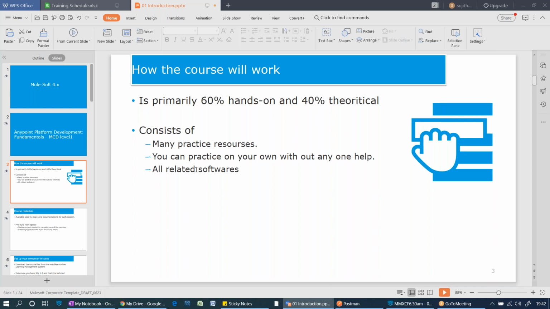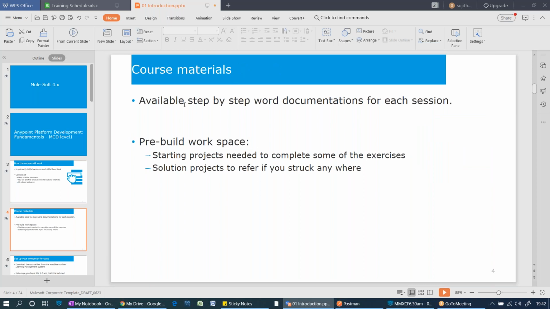You don't need to go to different product owners and download each one. Straight away you can download my zip file and extract it. It contains all related software and documentation. This one is also similar: every step-by-step Word documentation will be there for each and every session.